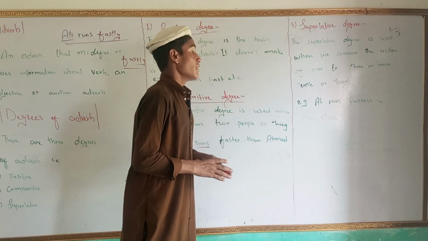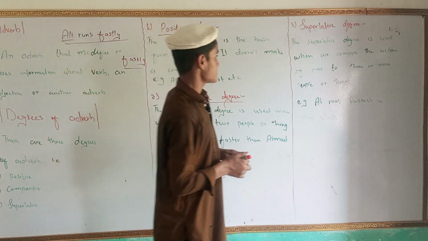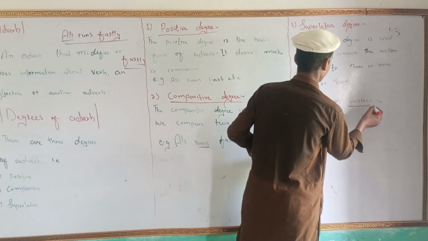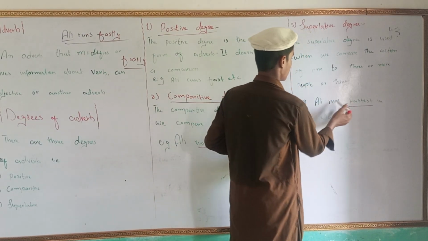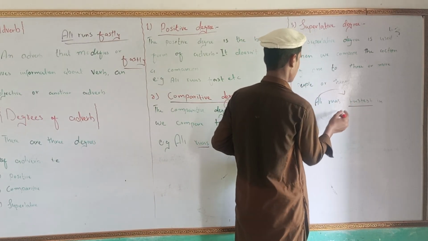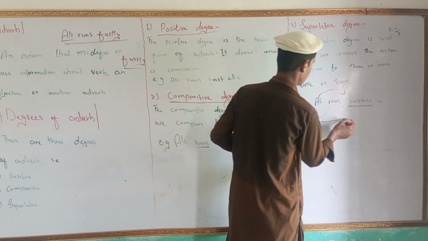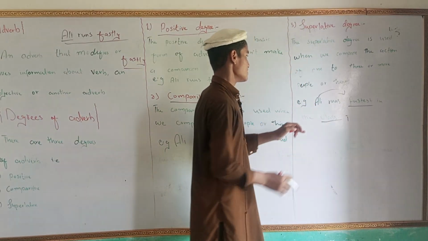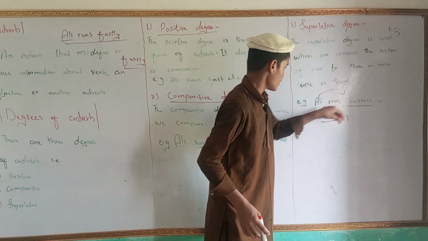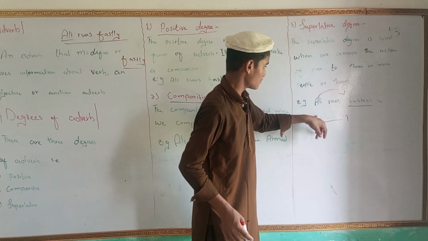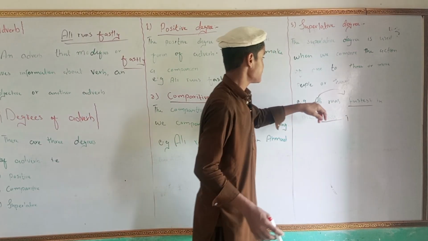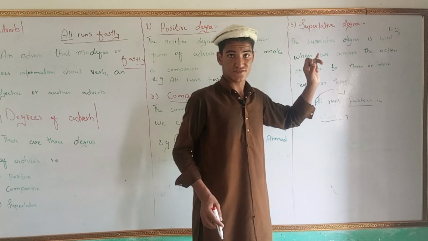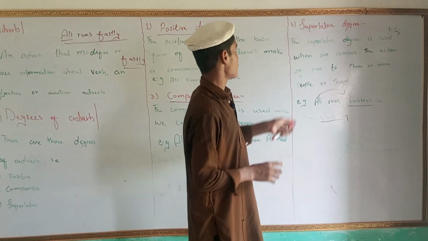In this sentence, fastest is what? The superlative degree. Ali is one, and there are more students in the class, but the action of Ali is compared to the whole class. It means that in the whole class Ali runs fastest. So what do we call this type of degree?